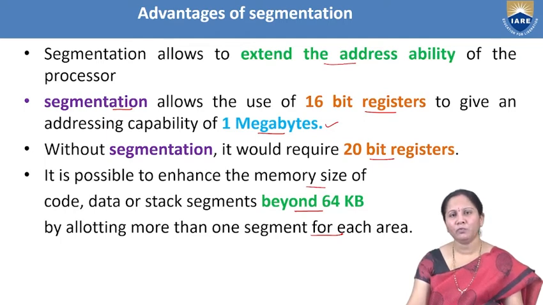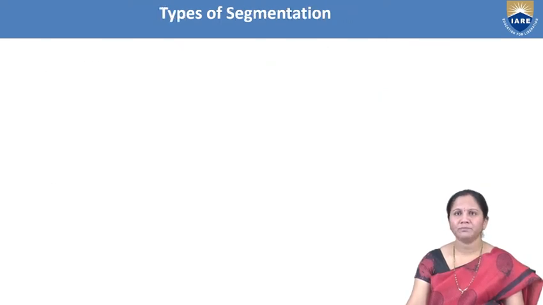Each one will be 4. If one code segment is not enough, we can use another code segment. If one stack segment is not enough, it also has 3 more stack segments. Those are some of the advantages of segmentation. That is why in 8086 microprocessor, memory is a segmented memory.